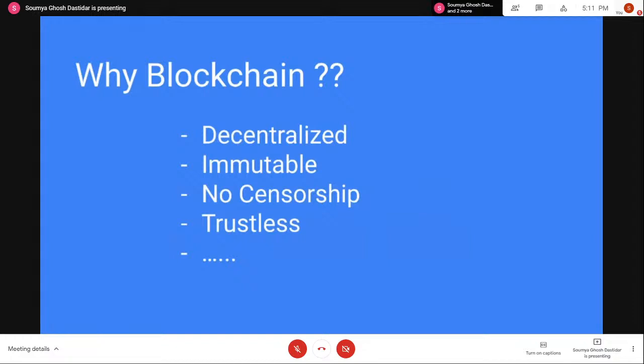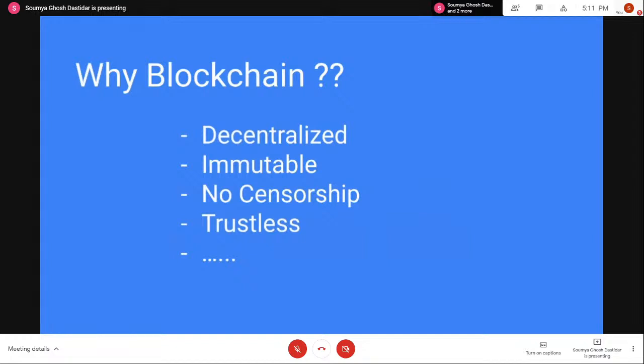Apart from that, blockchain has another feature, immutability. That means anything that is included in a blockchain, say I do a transaction today sending X amount of money to someone, is recorded in the blockchain, and there is no way that someone can alter that transaction. In a normal bank transaction, the record is stored in the bank server.